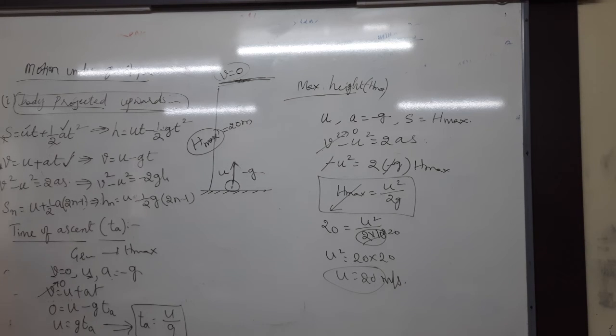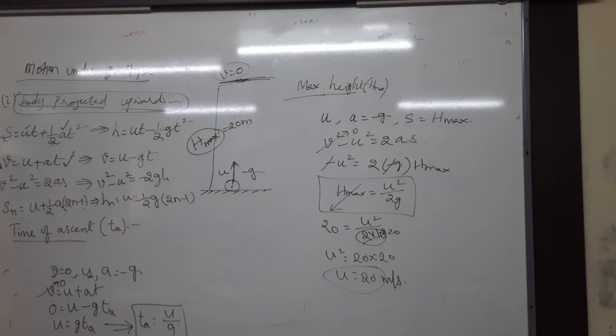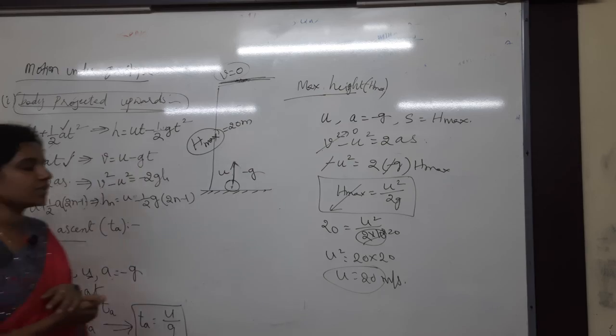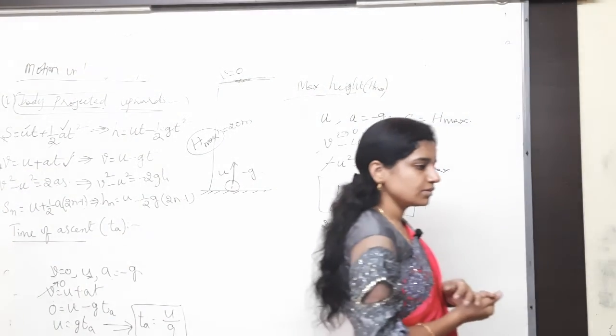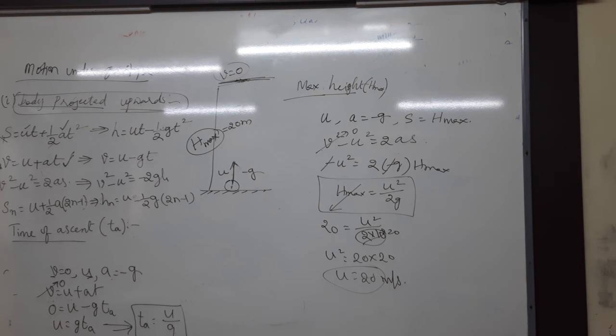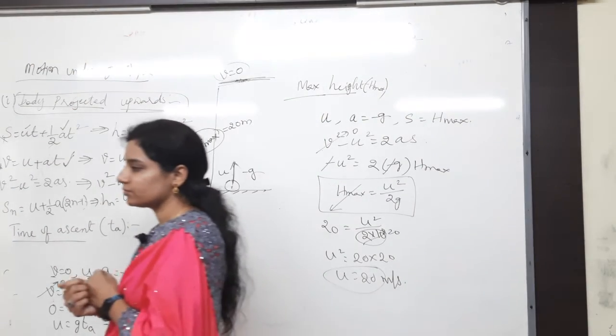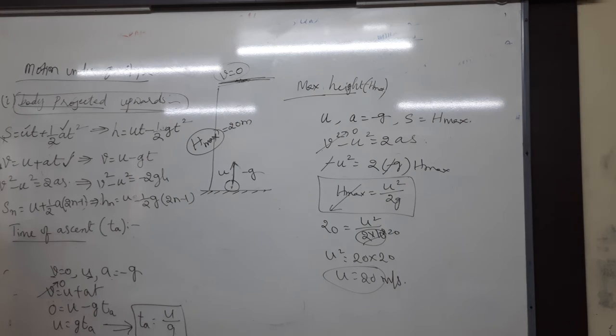Just copy that. Right, first of all, time of ascent. Time of ascent: the time taken by the object to reach the maximum height from the ground.